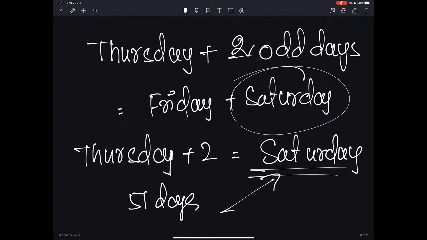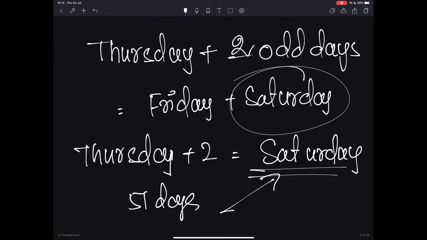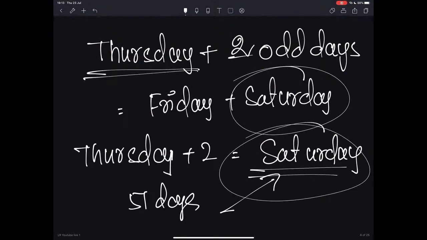How did we calculate? We calculated based on the number of odd days. First, take the number in the question, which is 51. Try to divide that by 7. Of course, you won't be able to divide. The closest number which is divisible is 49. Find the difference between 51 and 49, and you will get 2 days. Then add those 2 odd days to Thursday, which gets us to Saturday. Therefore the answer is Saturday.